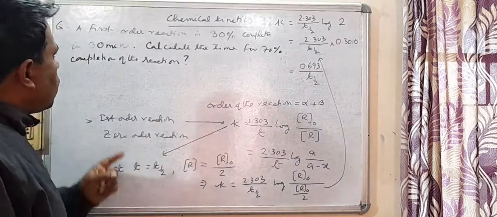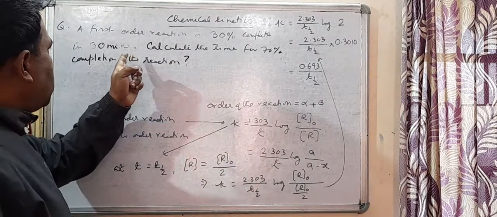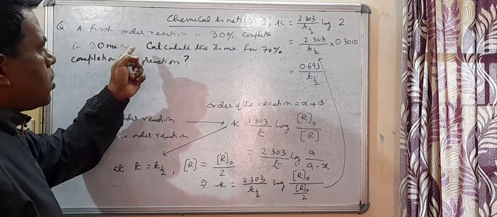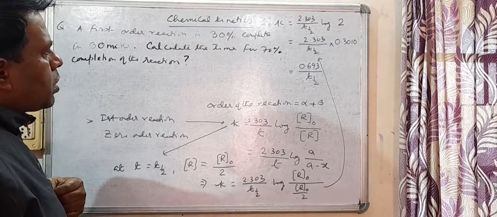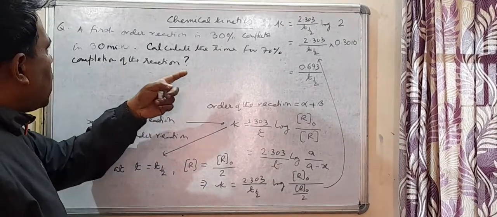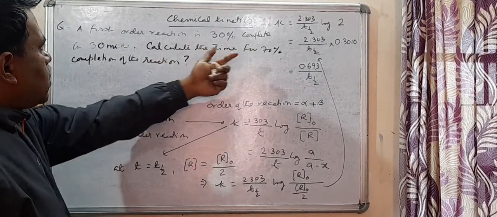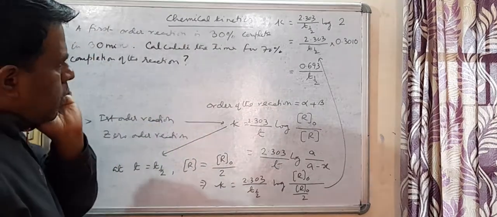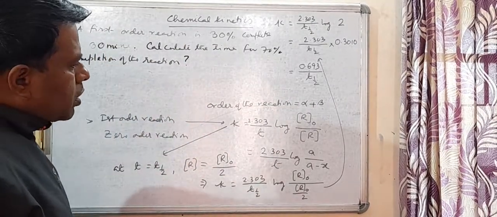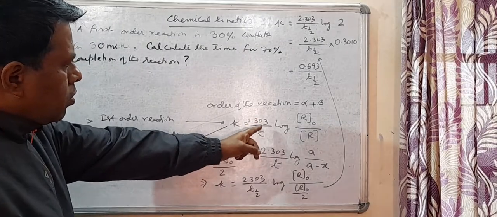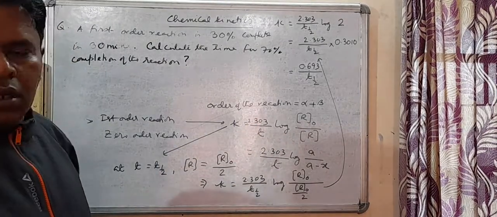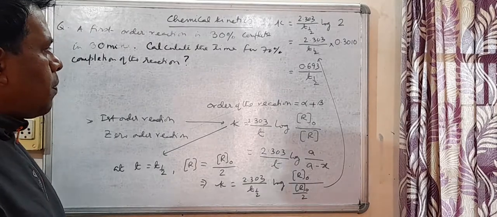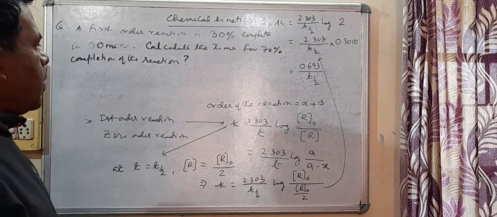Most of the students try to do this in the usual method. They say 30% in 30 minutes, so 70% in 70 minutes. That's wrong. You cannot do this in the usual method because a first order reaction is exponential.